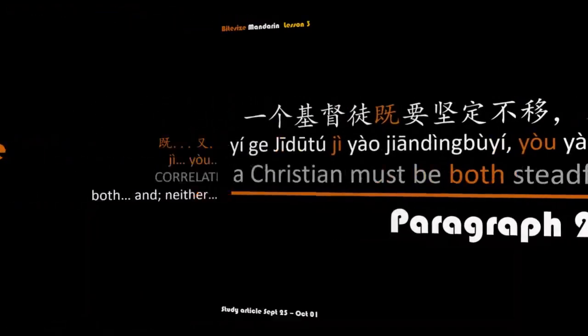So to recap, 既又 is a correlative, a pair that works together to function in the case of an affirmative sentence as both and, in the case of a negative sentence, 既又 functions as neither nor, not or.